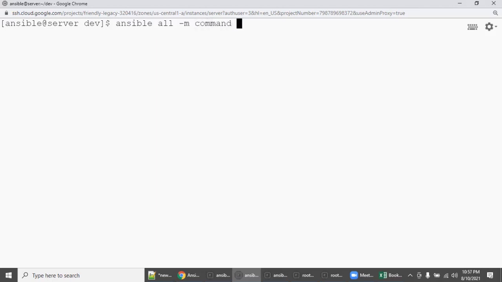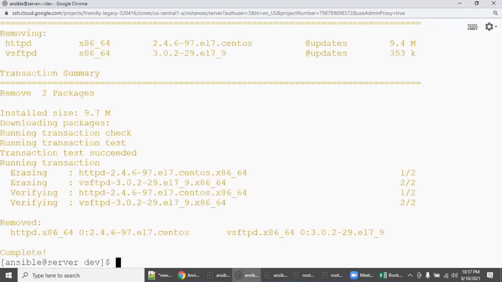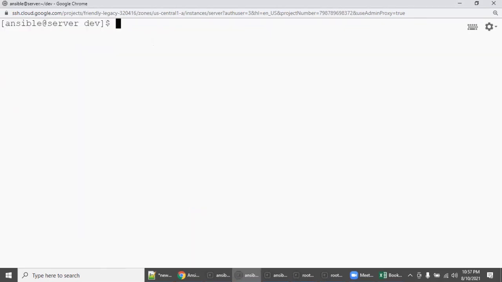Just to understand the handler in a better way: yum remove httpd and then vsftpd -y. So I'm removing it, right? Let's wait for a few seconds. So it got removed. Now we will execute the playbook.